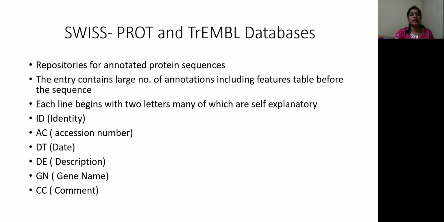In the SwissProt database, each line begins with a two-letter code and most of these codes are self-explanatory. A few of them are mentioned here. It starts with ID, which means identity of the sequence. The next line starts with AC, which indicates the accession number, DT, date, DE, the description of the sequence, GN, gene name, and CC, comments about the sequence.